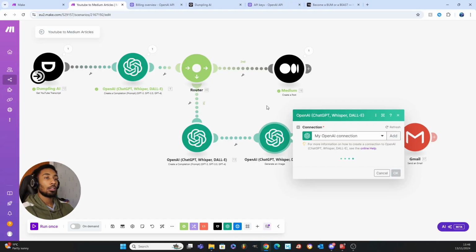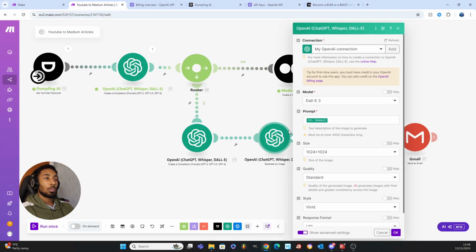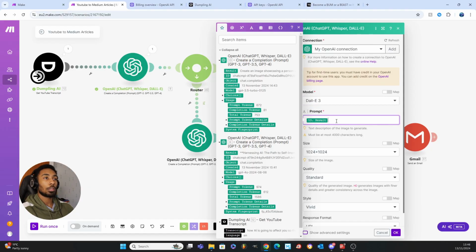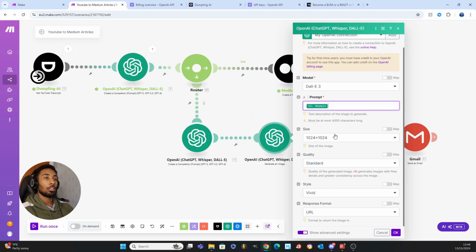So from here, we now open up the DALL-E, or the image generation prompt, and we're using DALL-E 3 because I said 2 is a bit messed up, and I'll show you the difference of how it looks in the next block. But here we've got the prompt, which is our result. So now if you notice, we've got two different result variables that we can use. Make sure you select the right one, which is going to be this one, as it's going to be your prompt, right? And from there you can pick the size of the image, the quality.